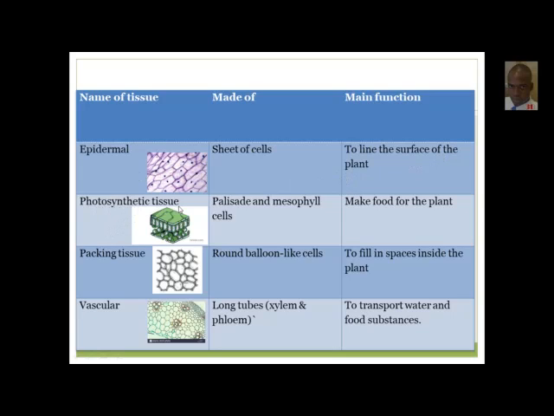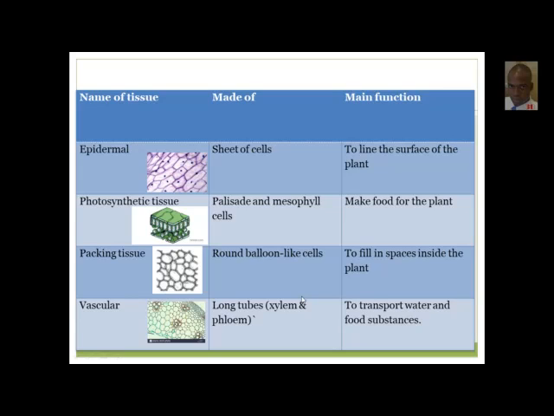The photosynthetic tissue is actually the palisade cells in combination with the mesophyll cells, and they work together to make food. That's what they are doing together, and they are loaded with chloroplasts. Packing cells are just some round balloon-like cells, and they just fill up spaces. So they pack up the empty space.